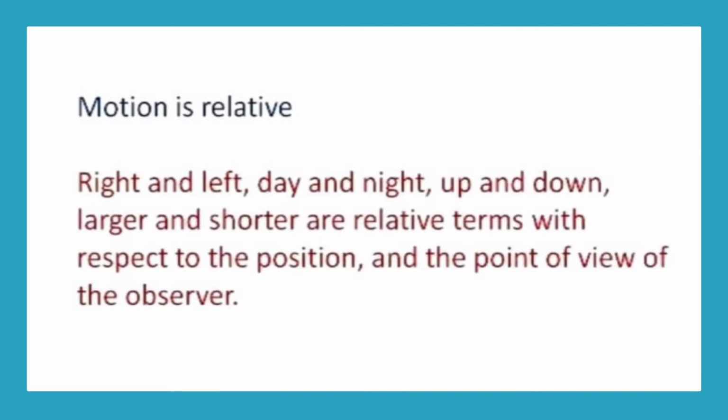Motion is relative. Right and left, up and down, larger and shorter are relative terms with respect to the position and the point of view of the observer. Motion depends on the observer.